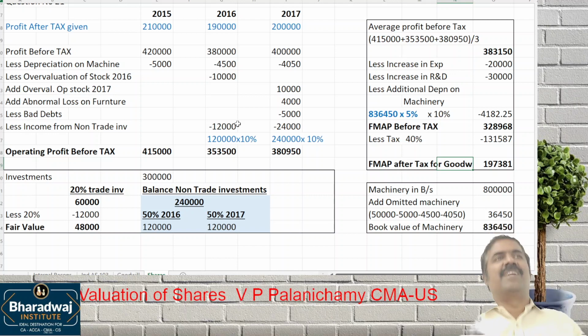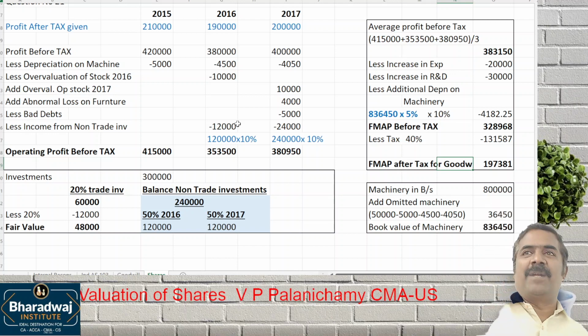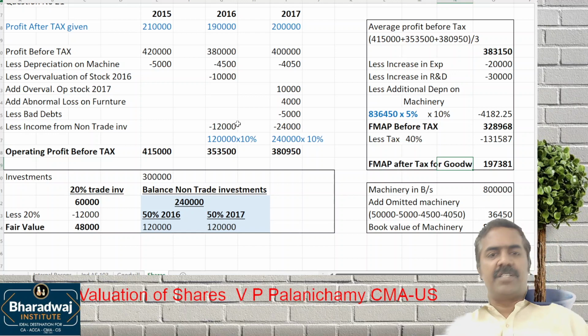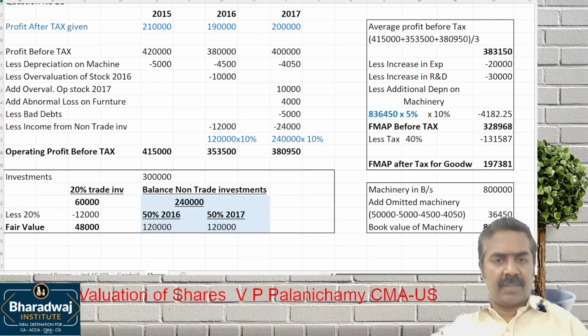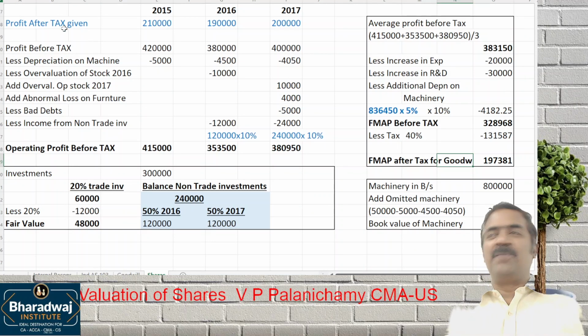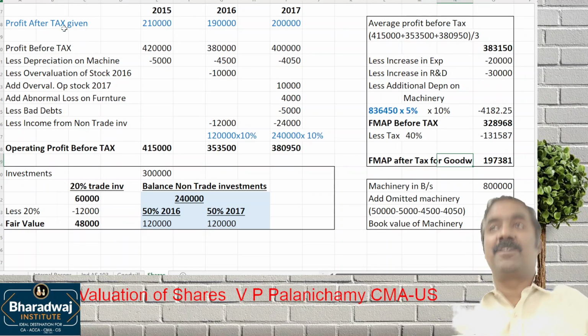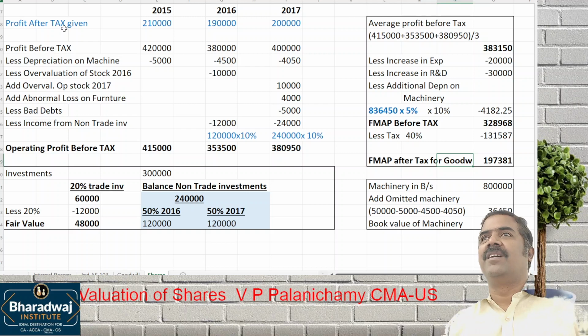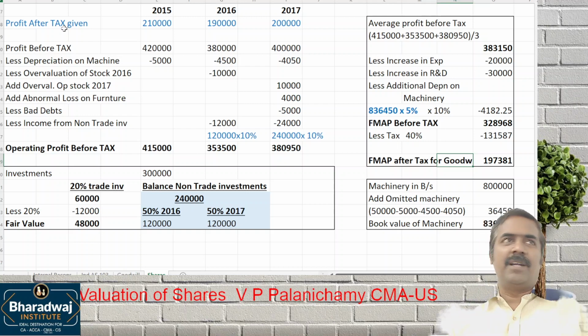Now which one do we have to work out next? Average capital employed. Because the return on investment is based on which one? Average capital employed. Start. Yes, it will take time. Please remember, we have to value goodwill. Afterwards, we have to value which one? Shares. Shares are partly paid up shares.